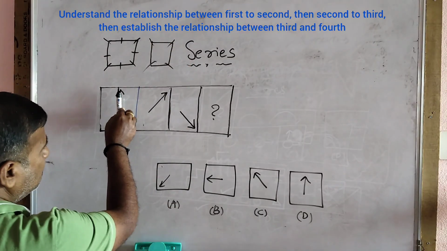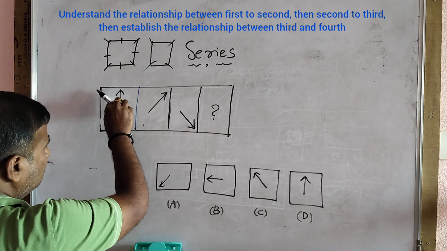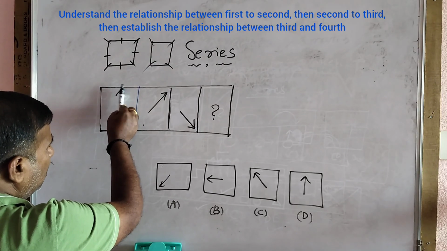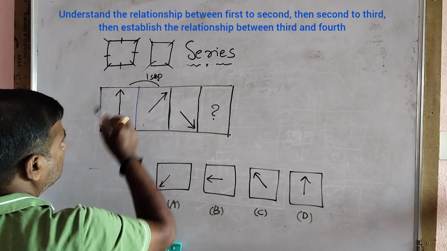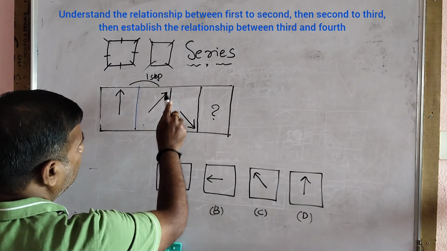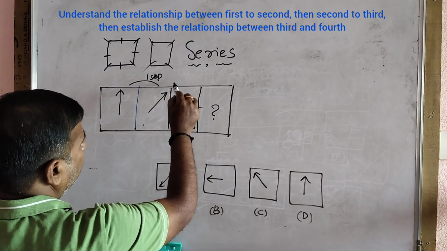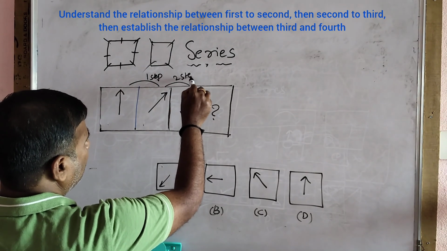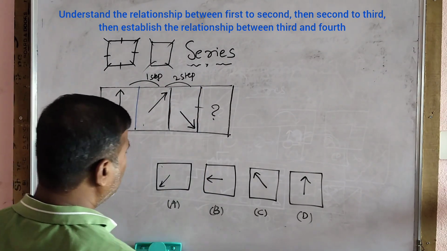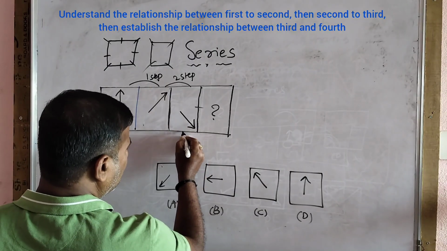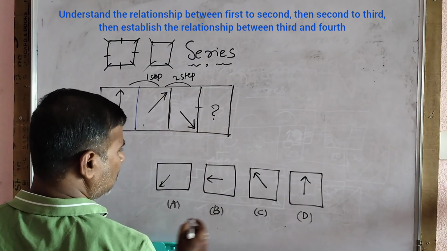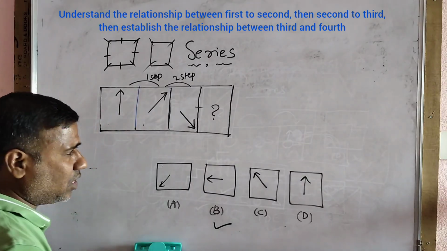Now you see, as it is in intermediate, it is not any corner. And it has moved like this. So one step. It moved from here to here, one step in clockwise. Now from here to here, one step, two steps. So two steps clockwise. Now you expect it to move 3 steps. From here to here, one step. This is 2 steps. This is 3 steps. So the answer is B. B is the correct answer.